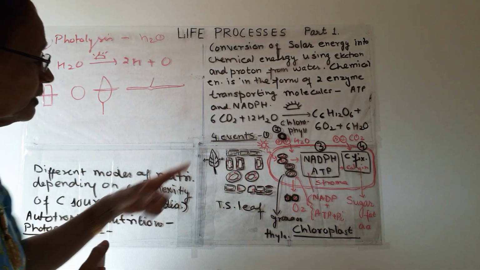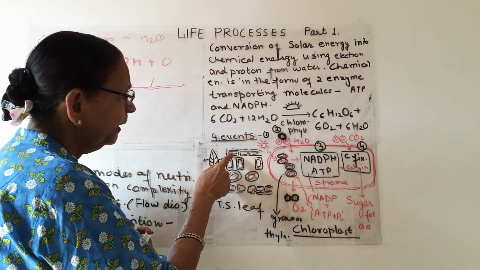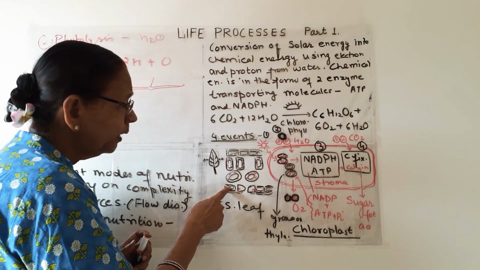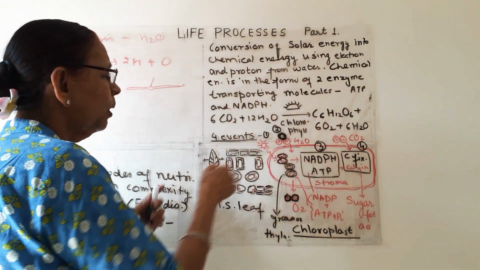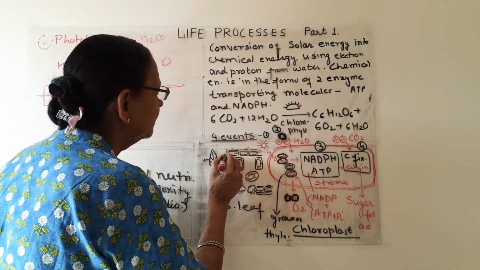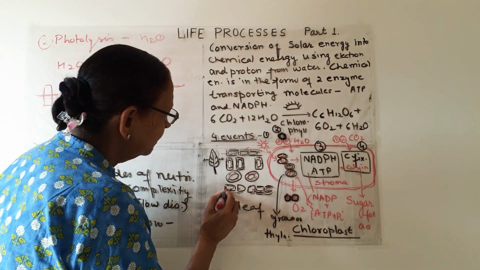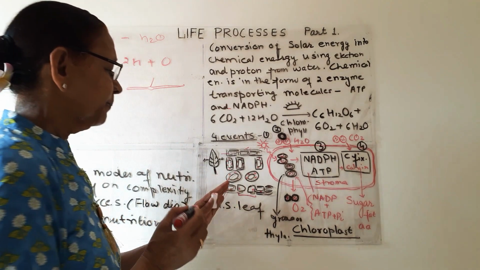This transverse section has upper epidermis and lower epidermis. On the upper epidermis, a waxy layer or cuticle is present. This is cuticle and this is upper epidermis. This is the lower epidermis and this is stoma.